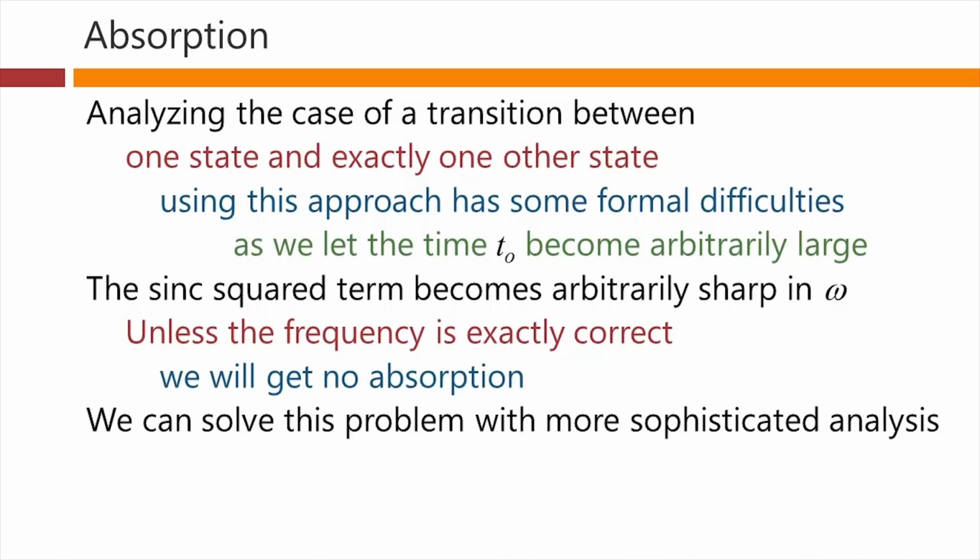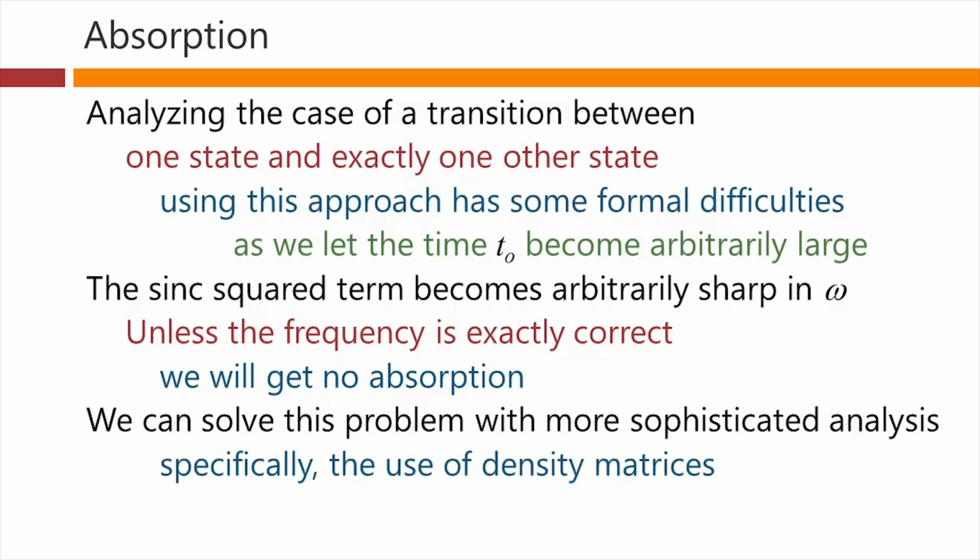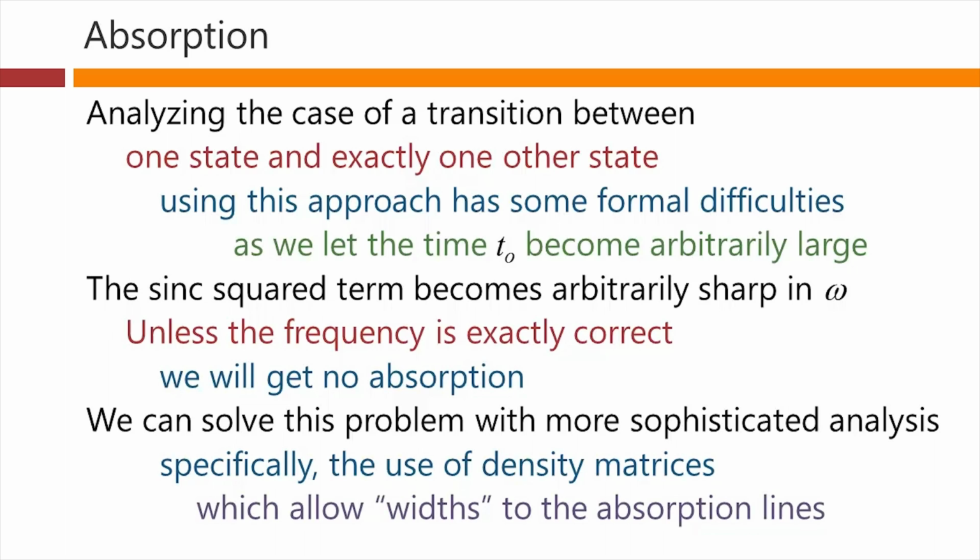We can solve this problem with a more sophisticated analysis involving what's called density matrices, but we're not going to be able to do that here. That will take some more setup. But that allows widths to the absorption lines rather than just the sinc function becoming arbitrarily sharp, and that gets us out of this problem with a singularity here.